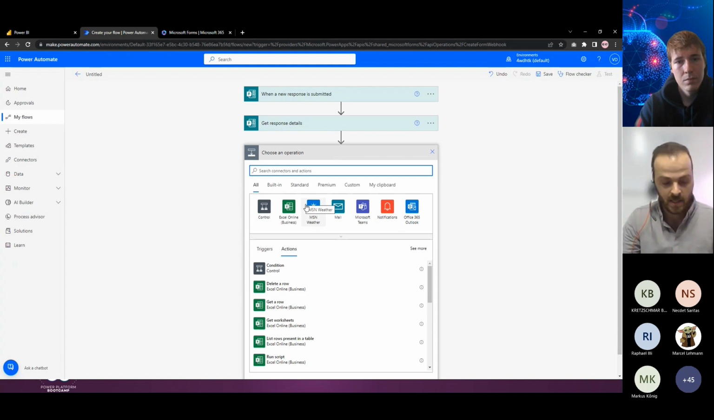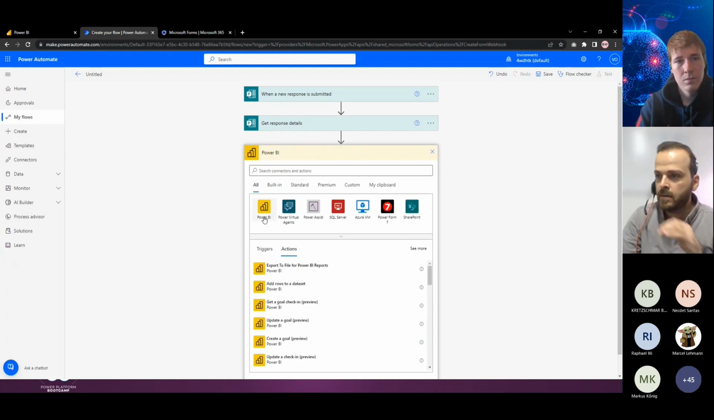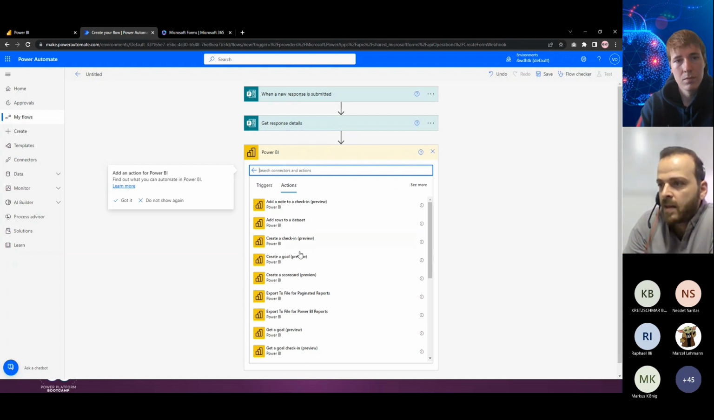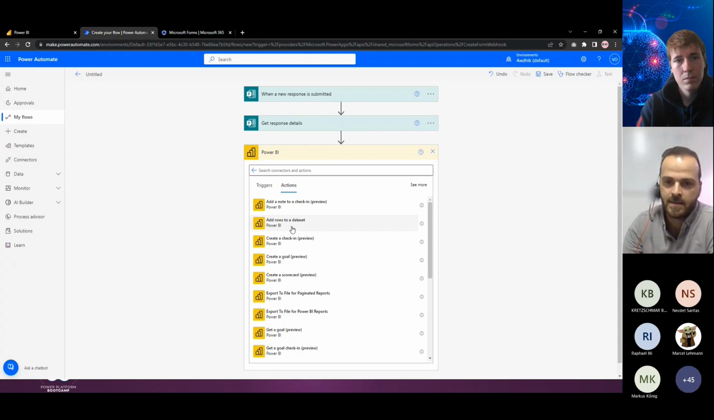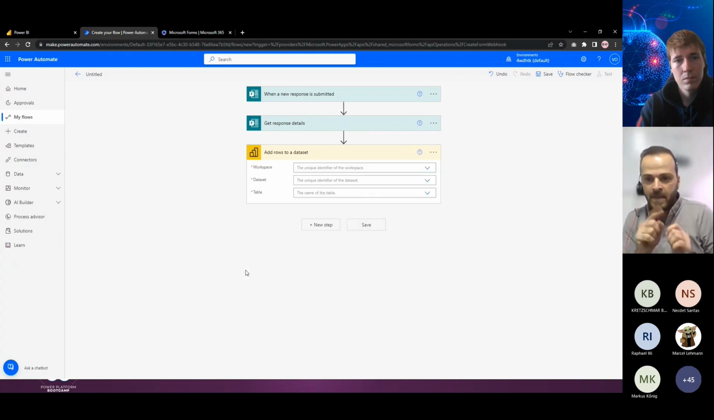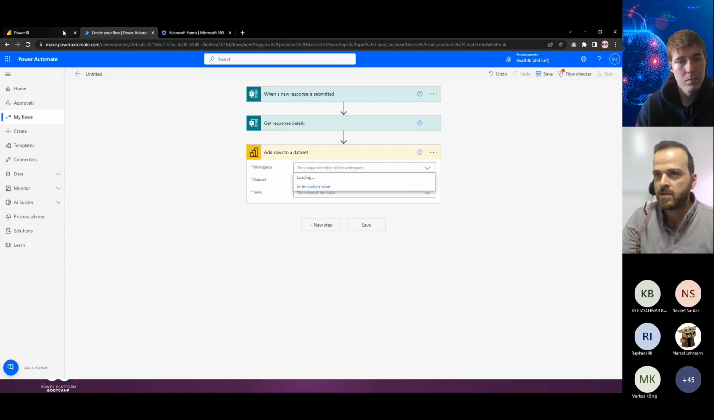So another action is, let's say, for Power BI actions here. There is one item which is Add rows to a dataset. If you submit that form, that will create one line in our dataset. So again, I will select my workspace.